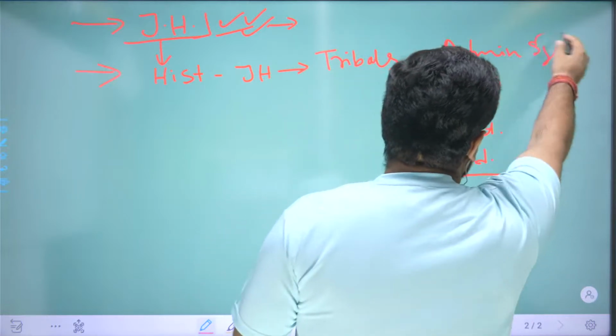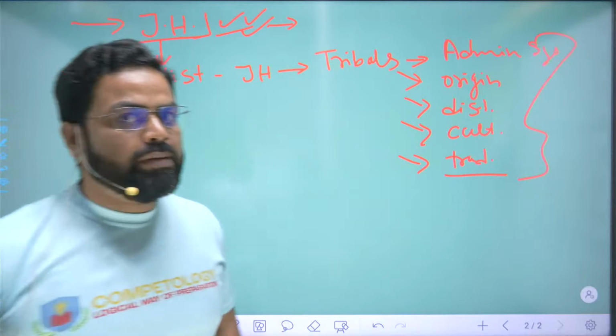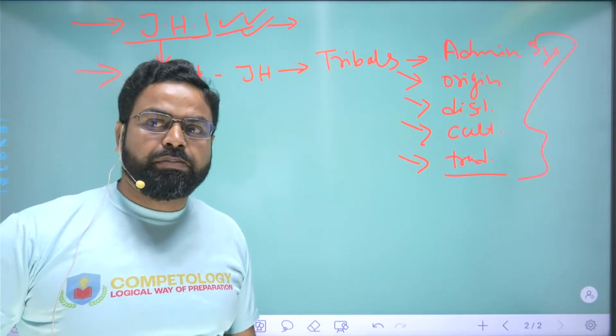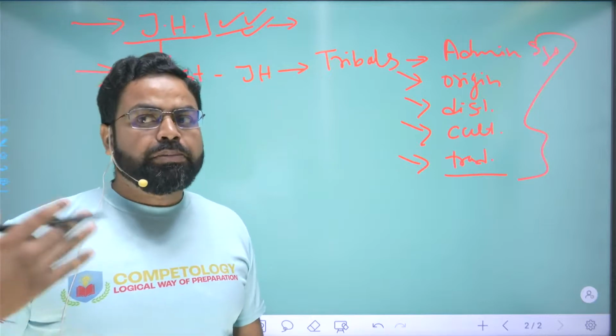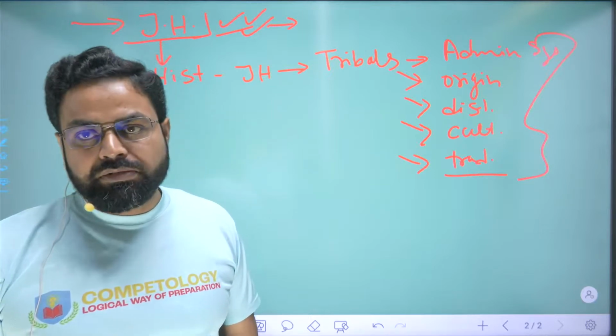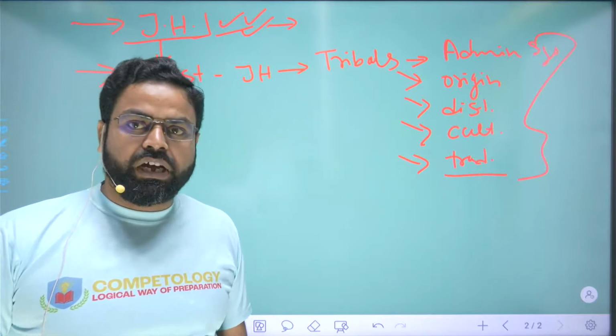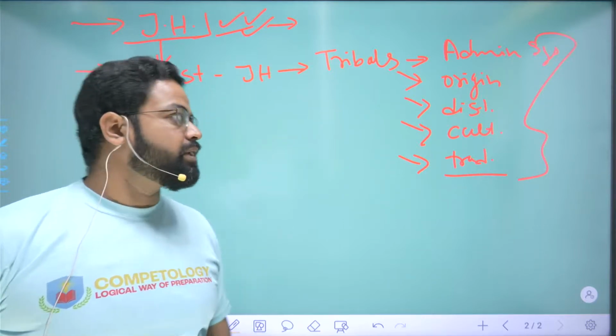All these things related to the tribal people are going to be a very important part of the preparation for the government exams which are going to be announced by the government of Jharkhand to fill up various vacancies.